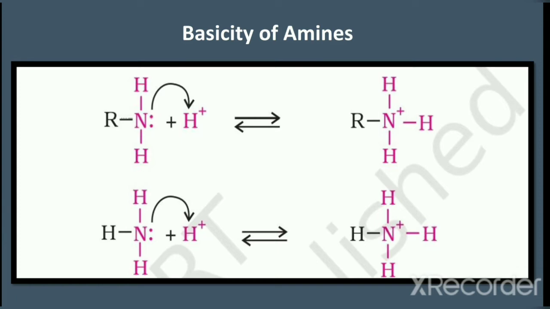So due to the presence of more number of electron releasing alkyl groups in tertiary amine, the availability of the lone pair of electrons on nitrogen will be more in the case of a tertiary amine. Therefore, the order of basicity will be tertiary greater than secondary greater than primary amine greater than ammonia.